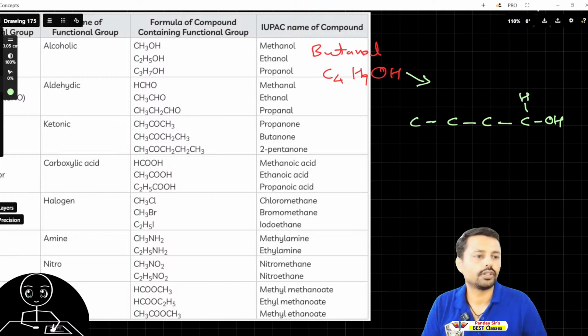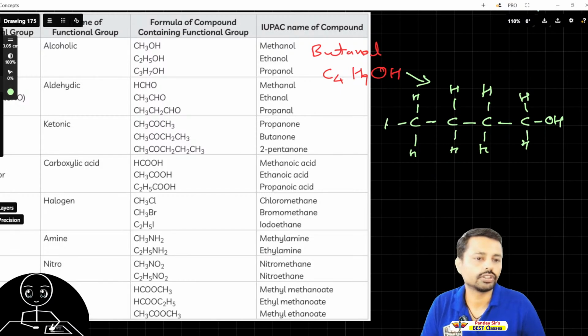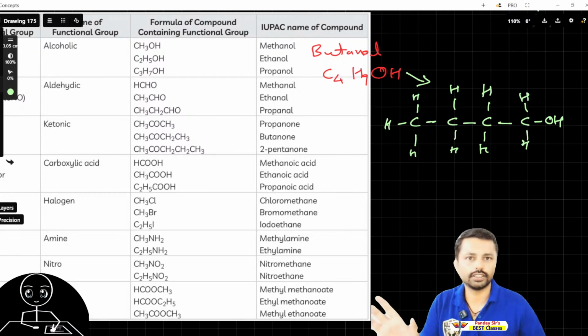Then hydrogens, eight of them, and one more hydrogen over here. Now let's count. These are 4, these are 4, 4 plus 4 is 8, and 1 makes 9, and this one is OH. That's the alcohol group, and that's how butanol is.